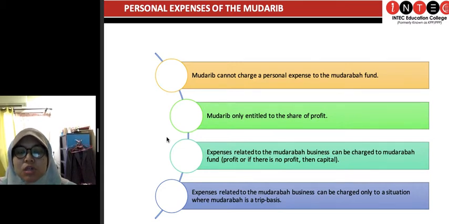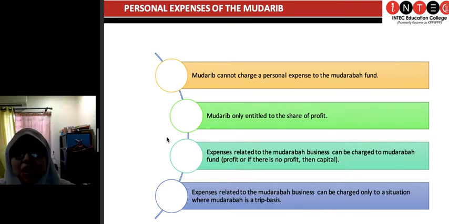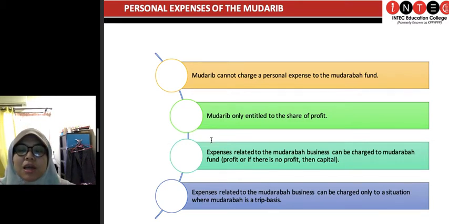First, of course, you use the profit, not the capital, so the capital remains as the capital. You learn accounting, right? First we use the profit to offset it. If the profit is not enough, of course you can use the capital to fund all these expenses.